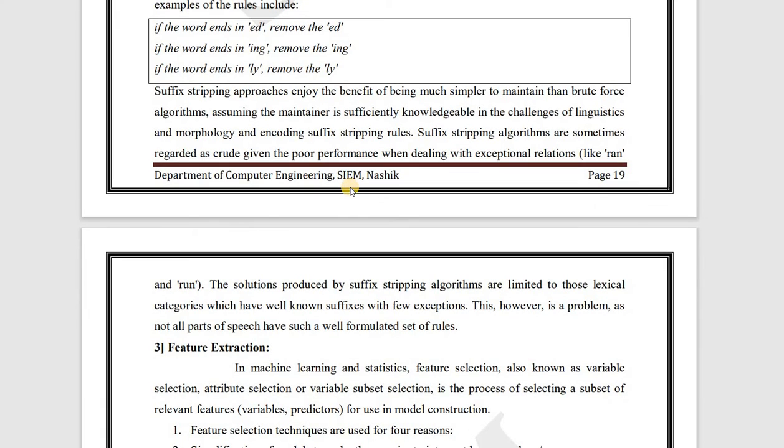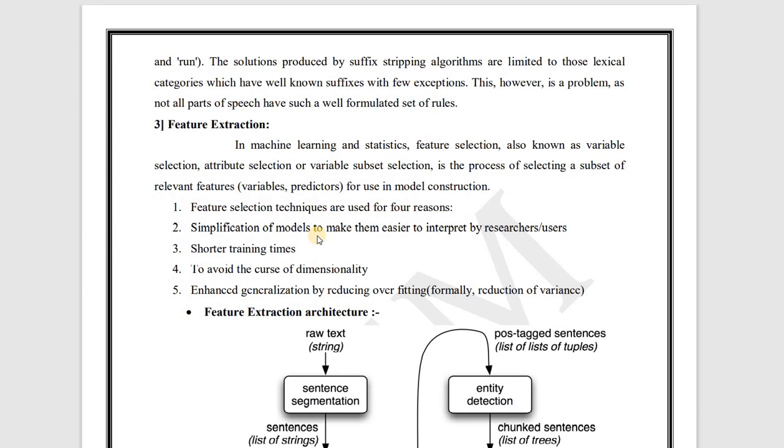Now the suffix stripping approaches enjoy the benefit of being much simpler to maintain than brute force algorithms, assuming the maintainer is sufficiently knowledgeable in the challenges of linguistics and morphology and encoding suffix stripping rules. Suffix stripping algorithms are sometimes regarded as crude given the poor performance when dealing with exceptional relations like ran and run. The solutions produced by suffix stripping algorithms are limited to those lexical categories which have well-known suffixes with few exceptions. This, however, is a problem as not all parts of speech have such a well-formulated set of rules.